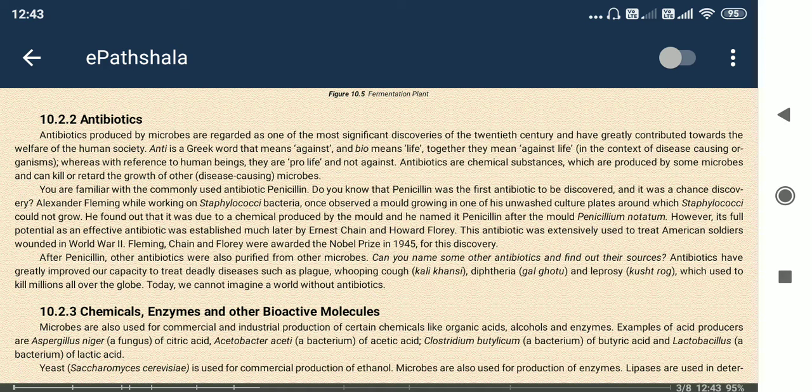From Aspergillus niger we get citric acid. From Acetobacter aceti we get acetic acid. From Clostridium butylicum we get butyric acid, and from Lactobacillus bacterium we get lactic acid. From Saccharomyces cerevisiae yeast we get production of enzymes and also production of beverages.